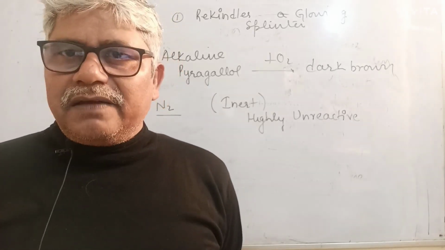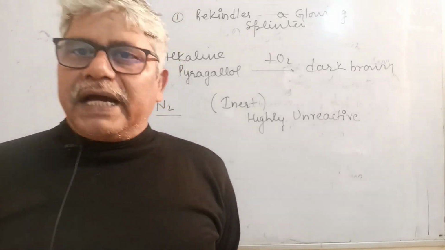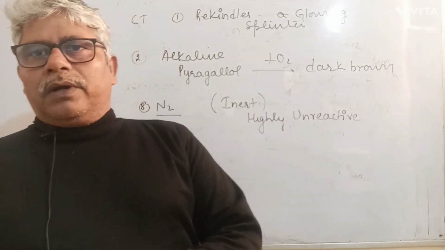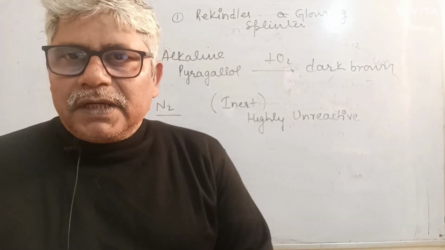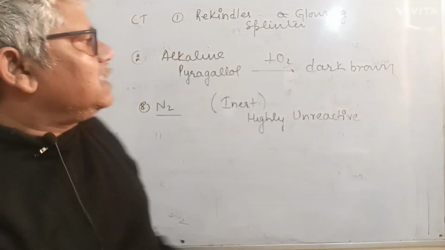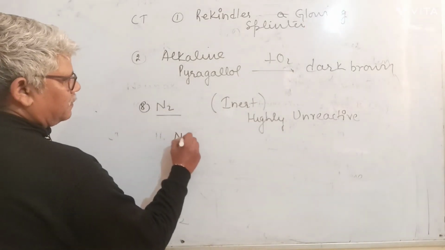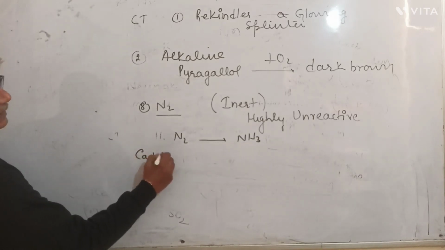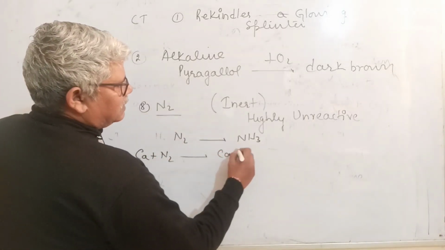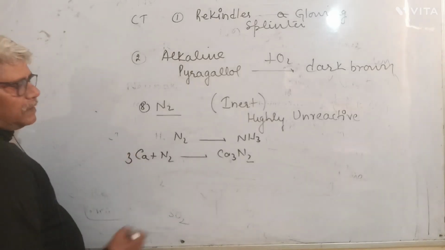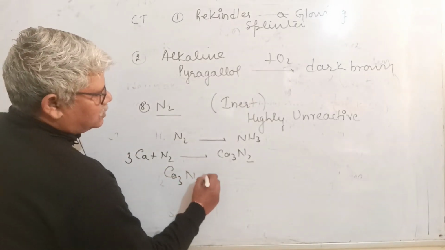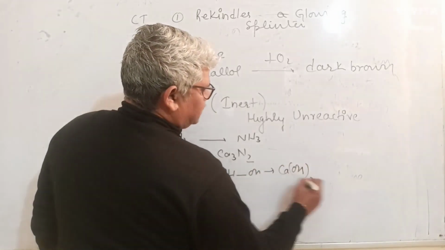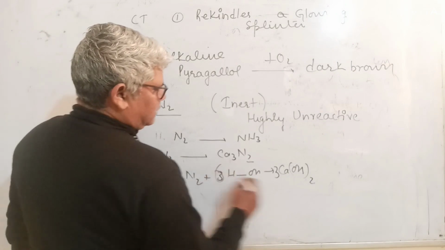So how do we identify the gas when it is not reactive? How can we identify the gas chemically? So we convert nitrogen into some compound of nitrogen where it can give a characteristic test. So nitrogen is converted to ammonia. You can see calcium when heated with nitrogen gives calcium nitride, and calcium nitride when passed over warm water gives calcium hydroxide plus ammonia.